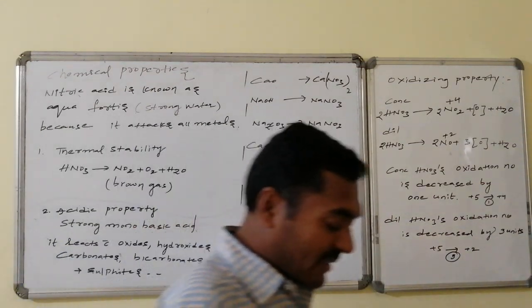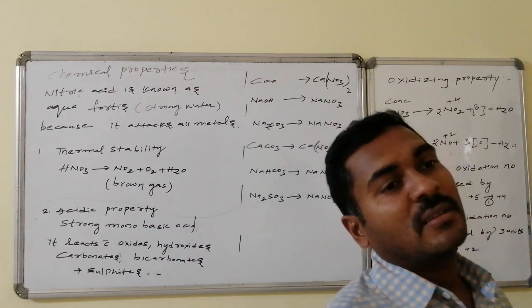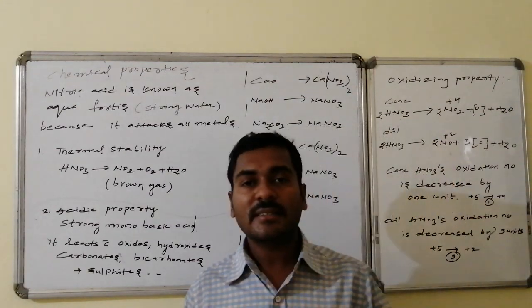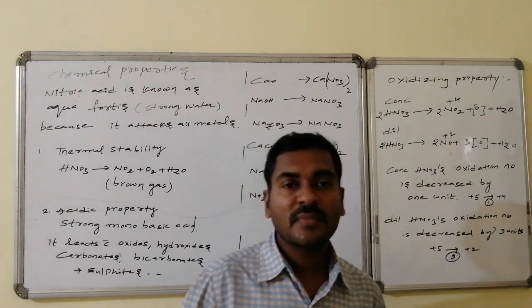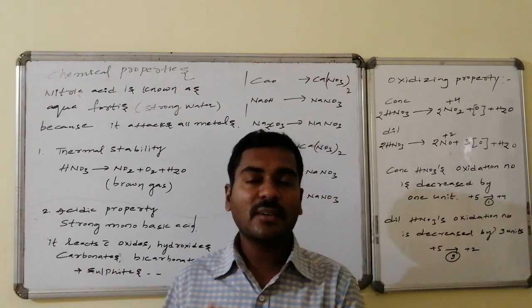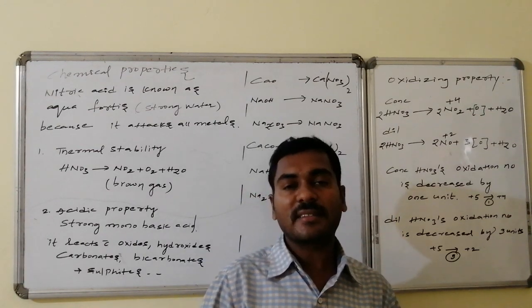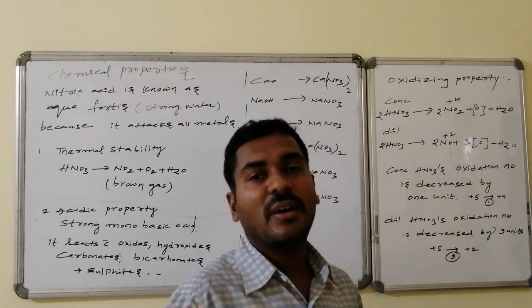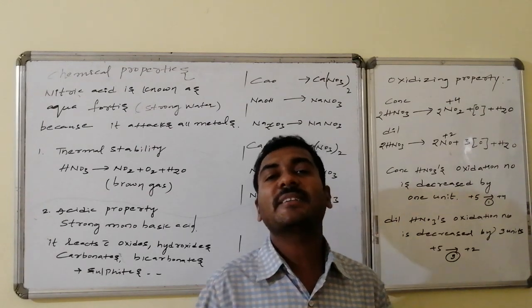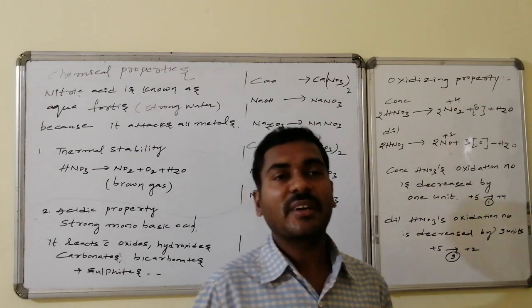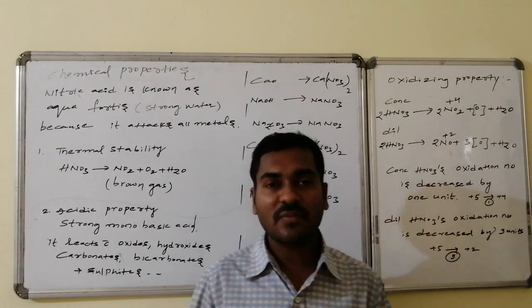And here it is also acting as a good oxidizing agent. Thus it is maintaining a higher oxidation number, it goes to the lower oxidation numbers. While it is transferring towards the lower oxidation number by taking electrons, it makes the others undergo oxidation, hence it is a good oxidizing agent. Here different varieties of products are formed, different varieties of oxides of nitrogen are formed.